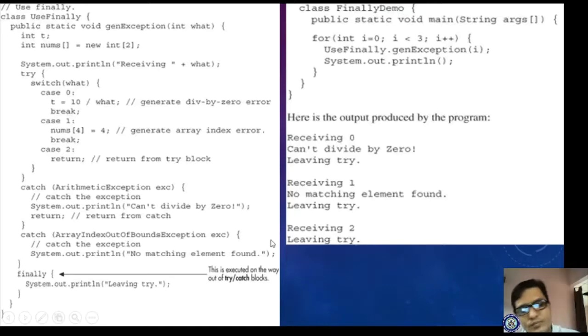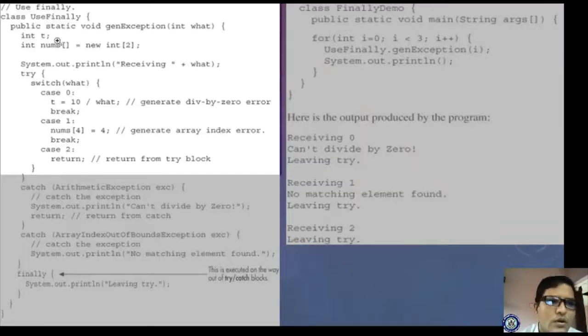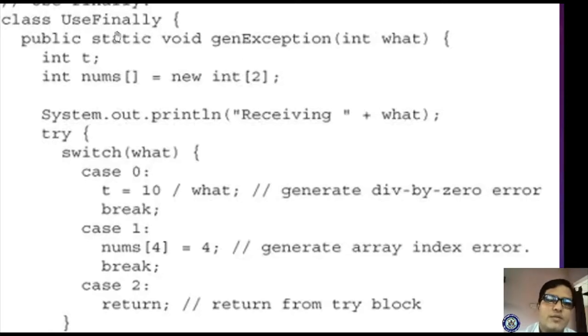And now we will see one sample example. The name of the class is UseFinally. Here, as before, we are taking a public static void genException method, but here the program is different. Don't expect the same program. Now let us see public static void genException with one int parameter. I'm defining one variable, int nums equal to new int of 2. You have created an array variable nums of size 2 and a normal variable, right? Now you are displaying the output with System.out.println, printing the parameter you passed.